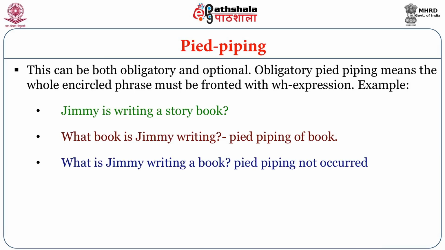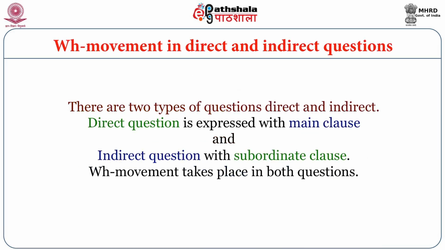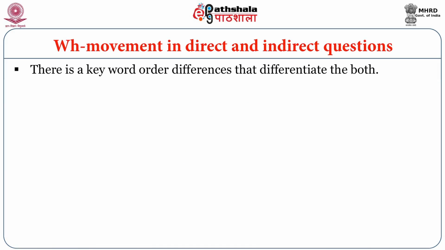Pied piping not occurred. There are two types of questions, direct and indirect. A direct question is expressed with the main clause and an indirect question with a subordinate clause. WH movement takes place in both the questions. There are word order differences that differentiate the two. Ravi will ask Mohan to go.